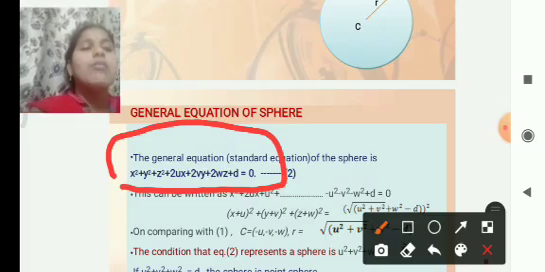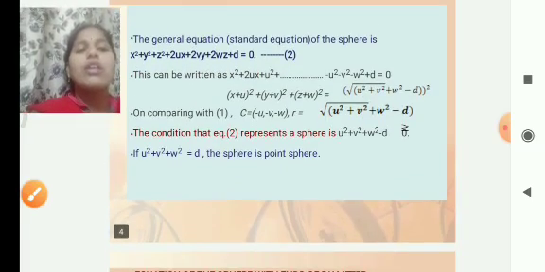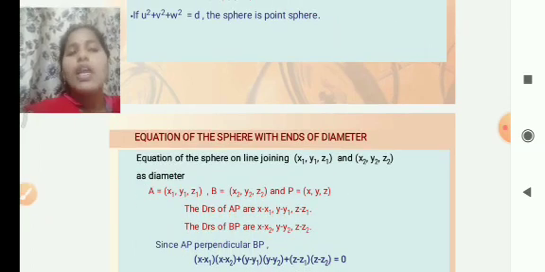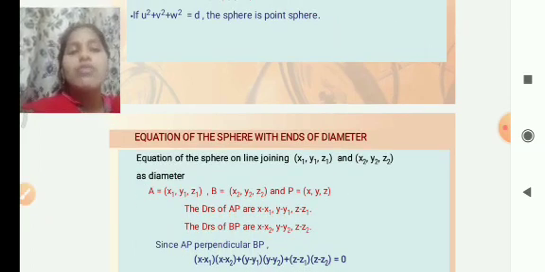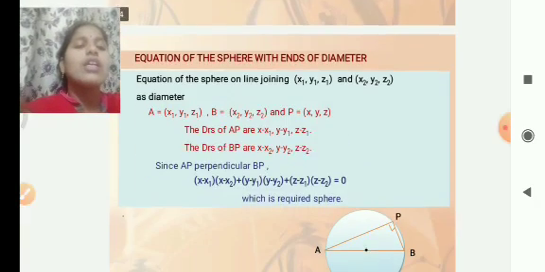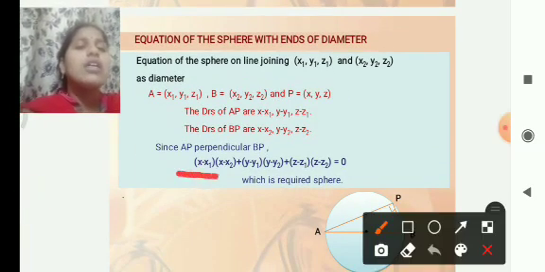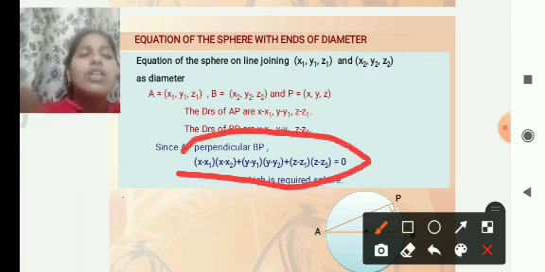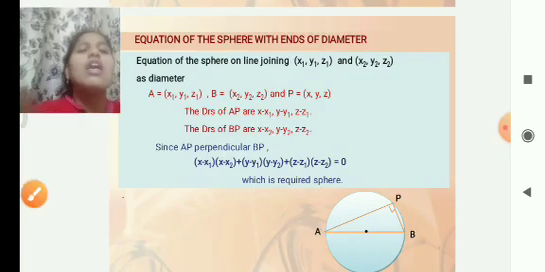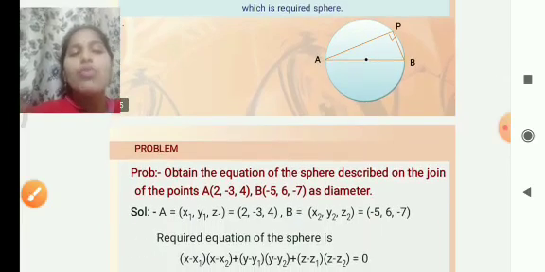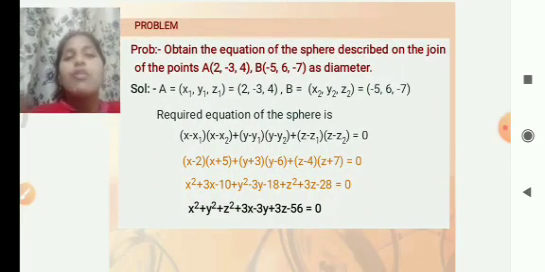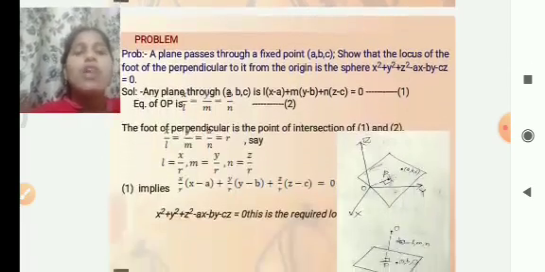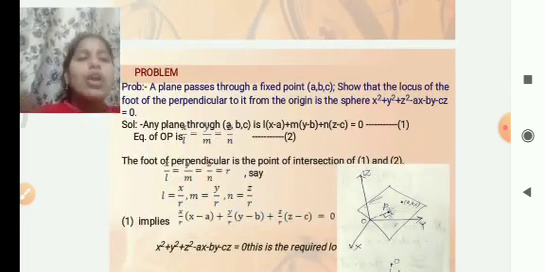Next we have to go through the third definition: ends of the diameter. When we have to find the equation of the sphere using the ends of the diameter A(x1, y1, z1) and B(x2, y2, z2), these are the two ends of the diameter. We get the equation of the sphere as x minus x1 into x minus x2 plus y minus y1 into y minus y2 plus z minus z1 into z minus z2 is equal to 0. This is the equation of the sphere by the two ends of the diameter. We are using that formula. We have 4 problems to solve. A plane passes through a fixed point a, b, c.